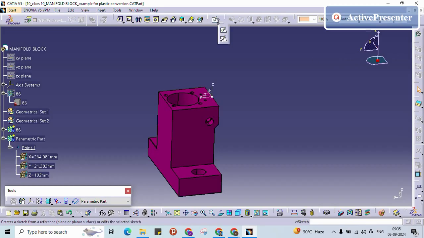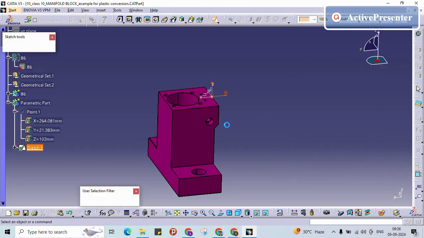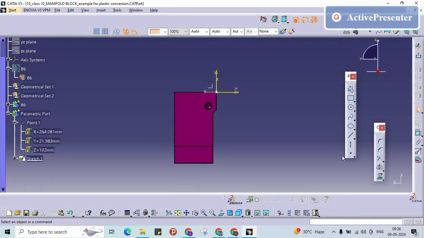Now what I have to do is create a sketch. As we already know, we need to give the projection point of this point, and then we need to check which is the vertical and which is the horizontal. I will just swap this horizontal to this side for my convenience. It depends on us; it is not mandatory to follow the same. Now I am going to project these lines.